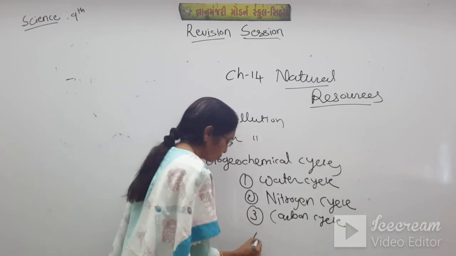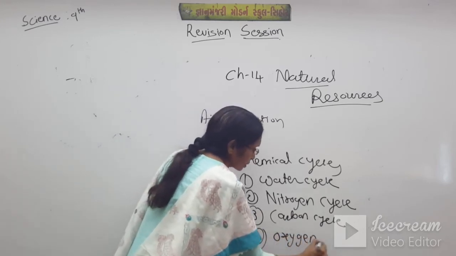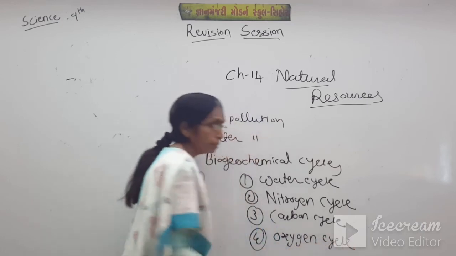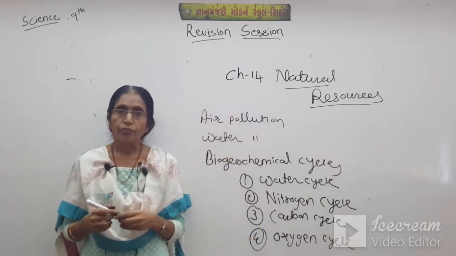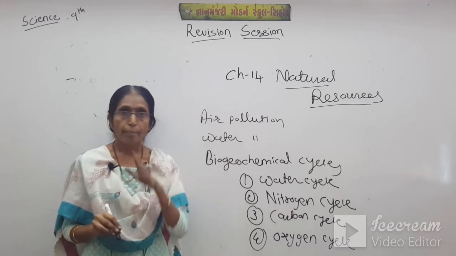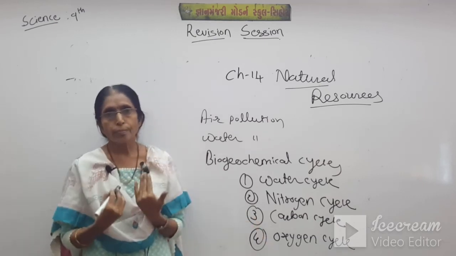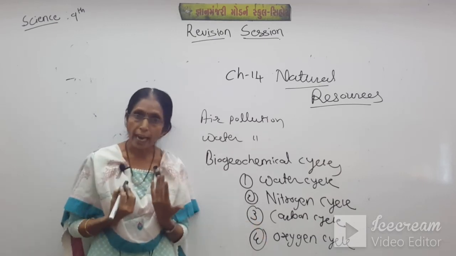And the fourth one was the oxygen cycle. The cycle is mainly between animals and plants. For photosynthesis, plants use carbon dioxide and the byproduct is oxygen. This oxygen is used by animals to inhale.